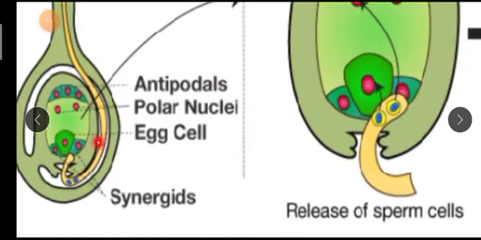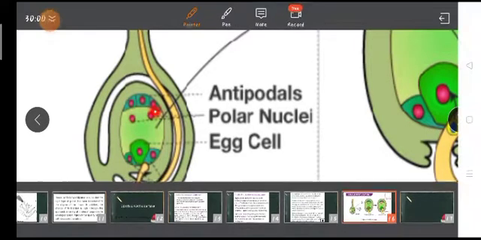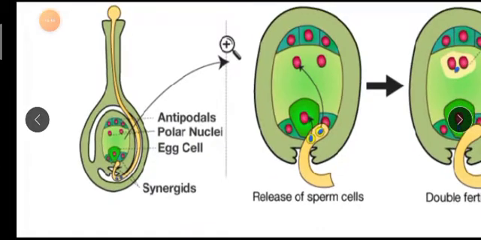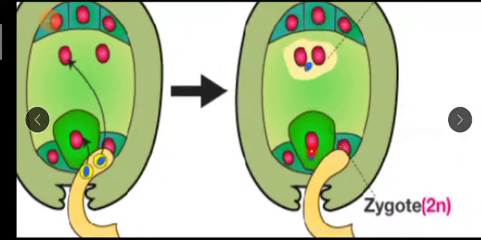You can see clearly in this diagram: one has fertilized the egg cell and another has fertilized these two together.